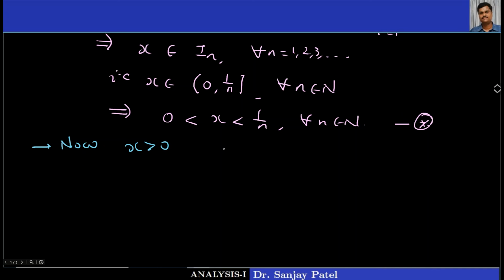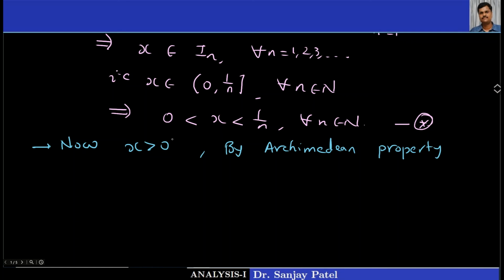So by Archimedean property, what is Archimedean property? You know, if x and y are two real numbers and x is positive, you can always find some natural number n such that n into x is greater than y.